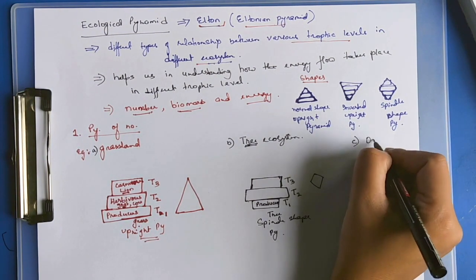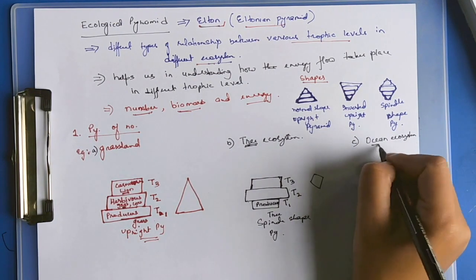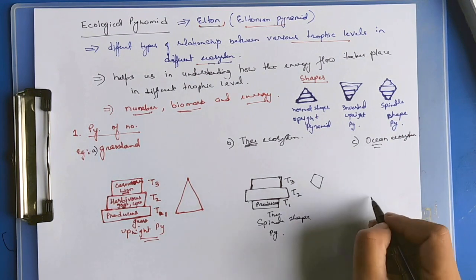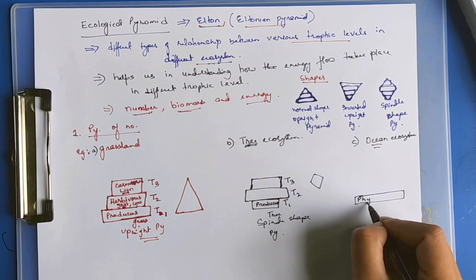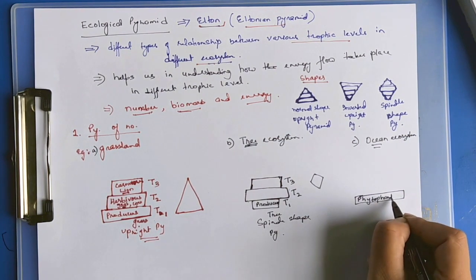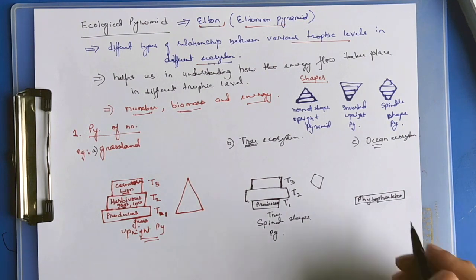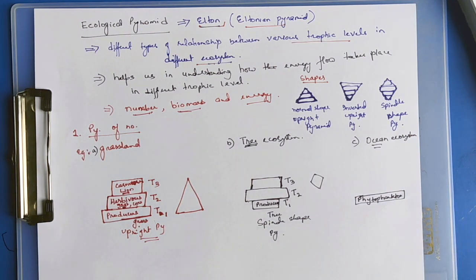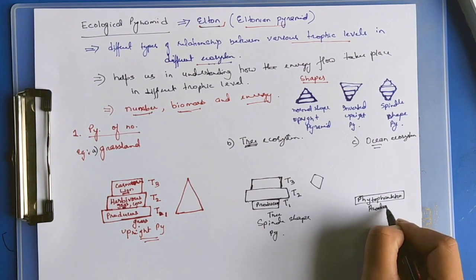Ocean ecosystem or pond ecosystem. In the ocean ecosystem the producers would be phytoplankton. Phytoplankton are very minute unicellular organisms that can photosynthesize, that can prepare their own food. They are the producers.